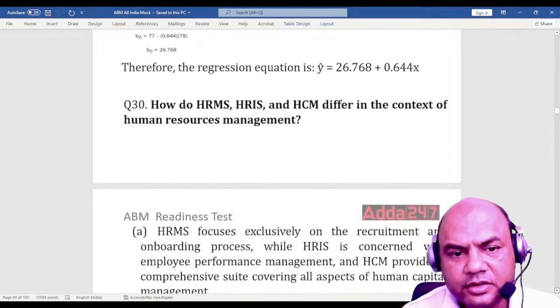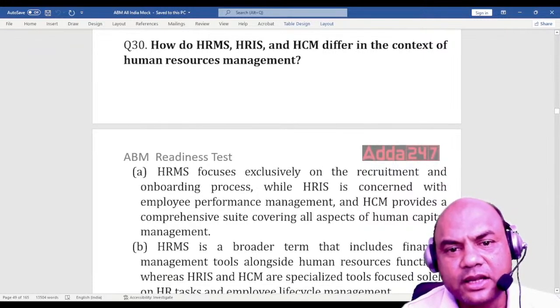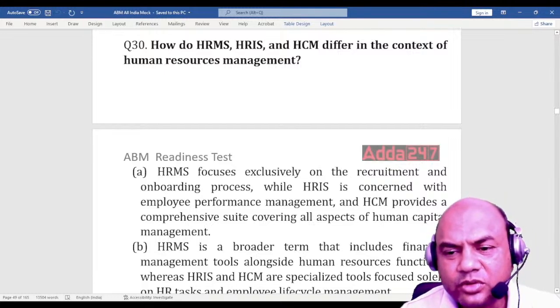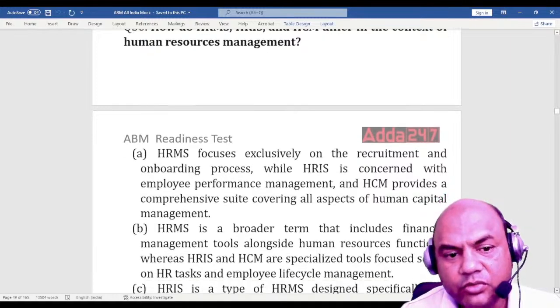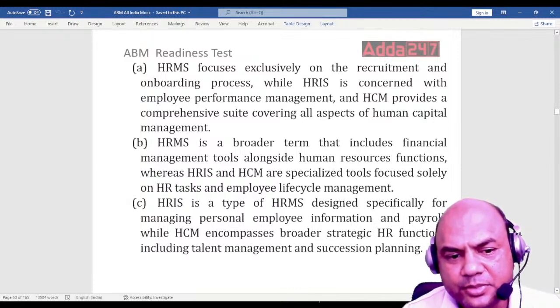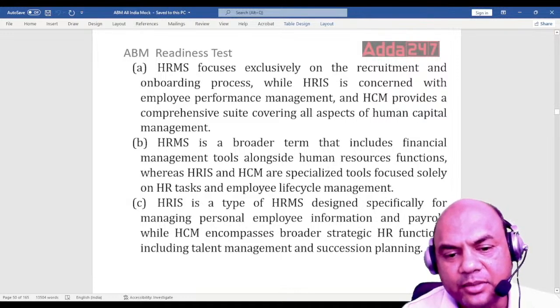Okay. Next one. How do HRMS, HRIS, HCM differ in the context of human resource management? So what is the meaning of these first two? The options are given over here. Focus on the options here. They are too big, so I'll just read the first one or two lines. HRMS focuses exclusively on recruitment and onboarding. HRMS is a broader term that includes financial management tools. HRIS is a type of HRMS designed specifically for managing personal employee information.